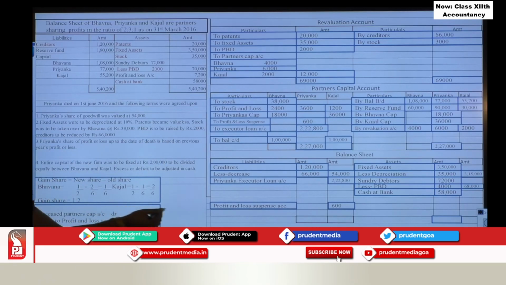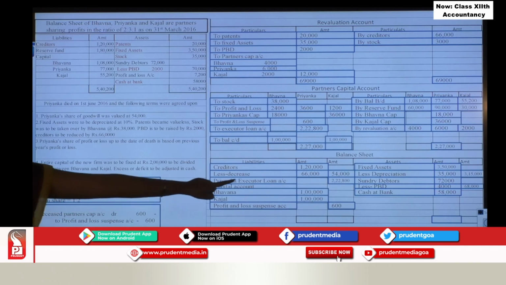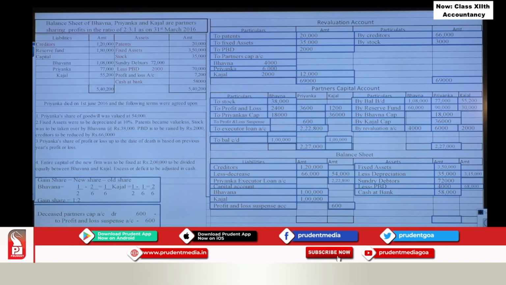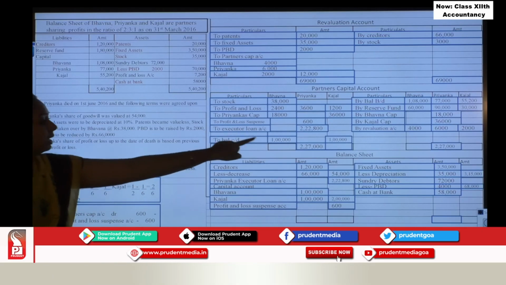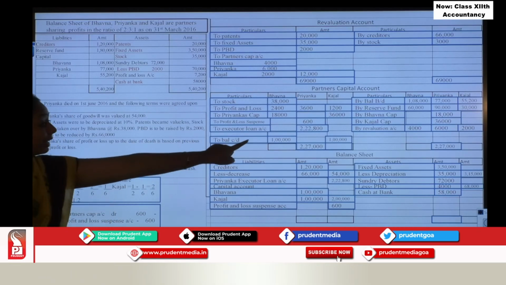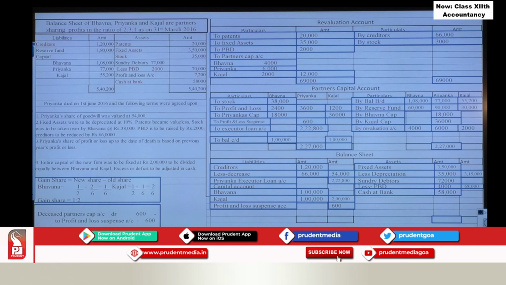So on the liabilities side, Bhavna's capital account 1 lakh, because the same amount, the balance carried down, will appear in the balance sheet, and Kajal's 1 lakh, and the total is 2 lakh. Now, what is the next thing? The last part. Next thing is your required capital is 1 lakh. But your actual capital may be different. Now, how to find it out? We have studied the same adjustment in retirement. This is your required capital.